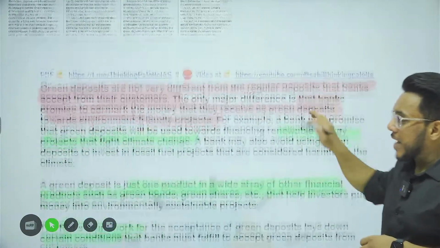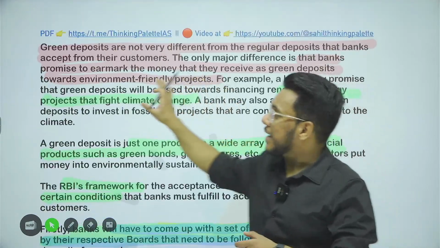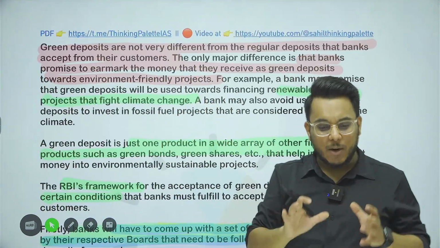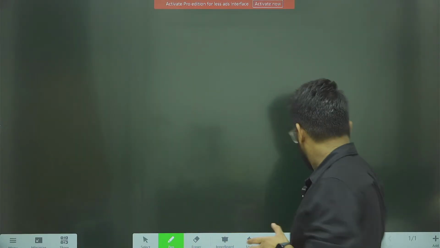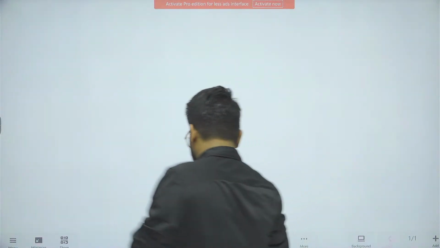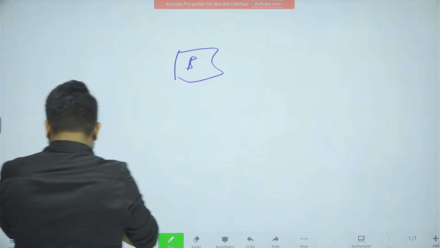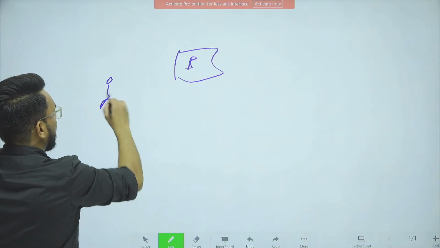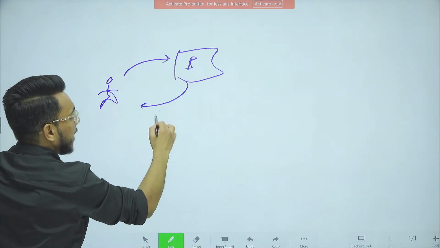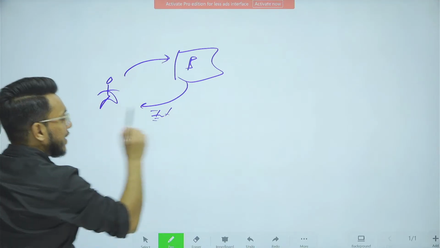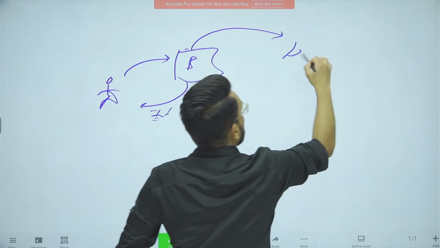So, basically, now what has happened, the Reserve Bank of India has come out with the framework regarding green deposits. Now understand what are these green deposits. It is not something very different kind of thing, but how this particular concept works, let's understand this thing. So basically, how a particular bank functions. A person will deposit the money in bank, and the bank will provide some kind of interest to this particular person. Then what bank will do? Bank will take this particular money and will lend this money to some other person.